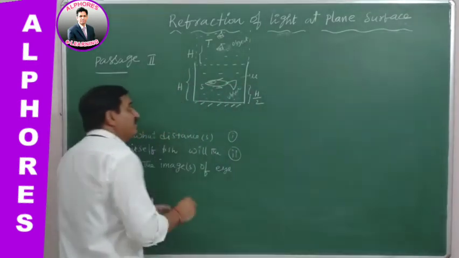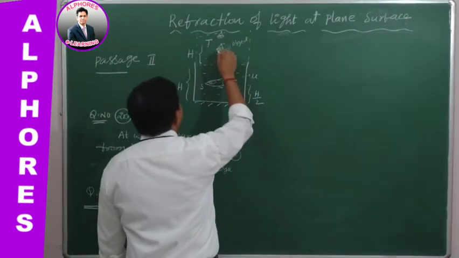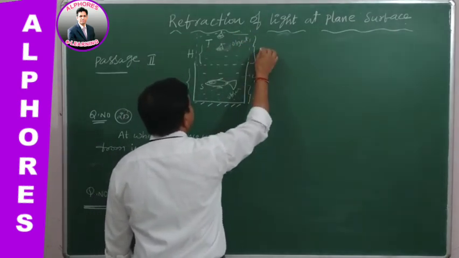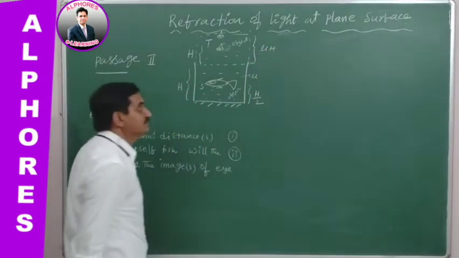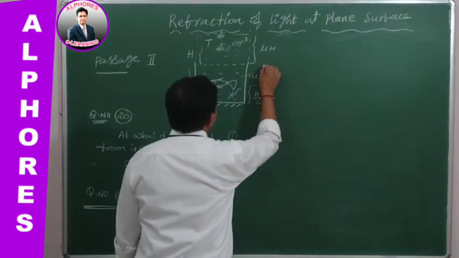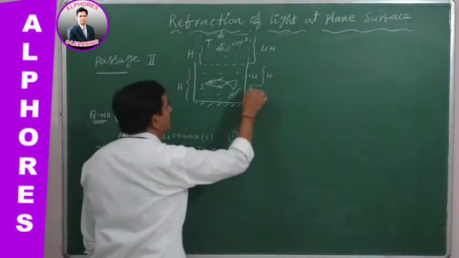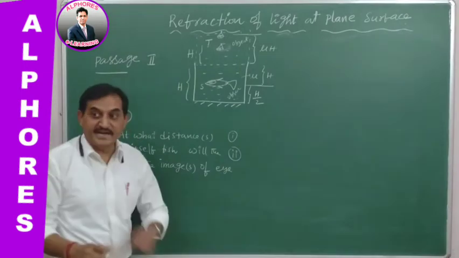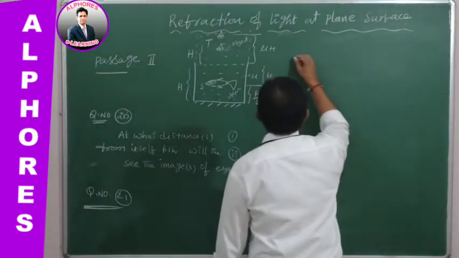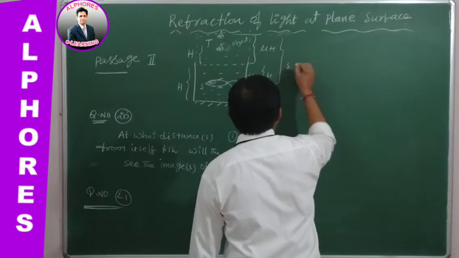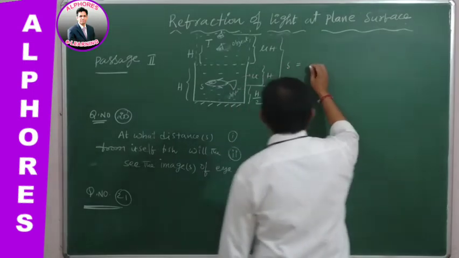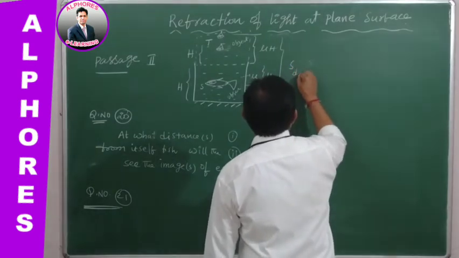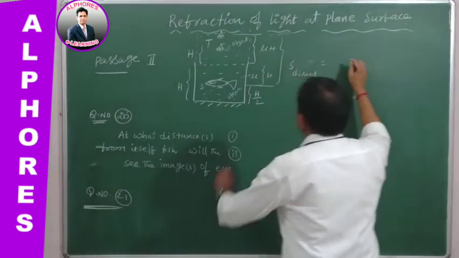Now in this case, this is h. Then what is the apparent height of this I? Mu h. Now what is the fish distance here to here? H. Now at what height can the fish see the eye by direct observation? From here to here, S by direct observation is equal to how much?